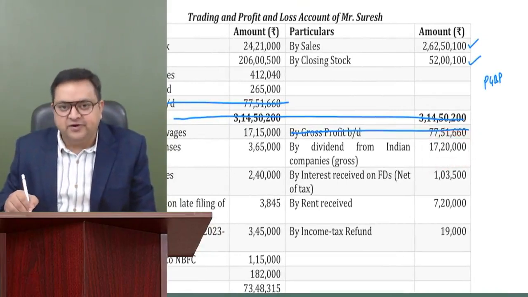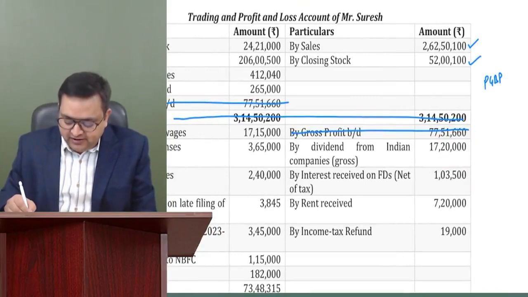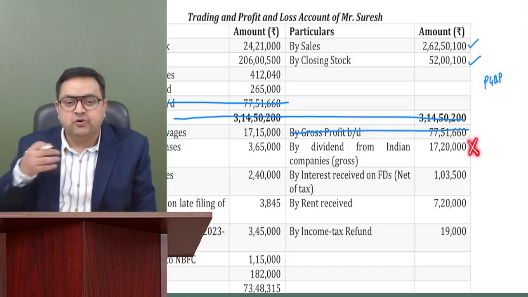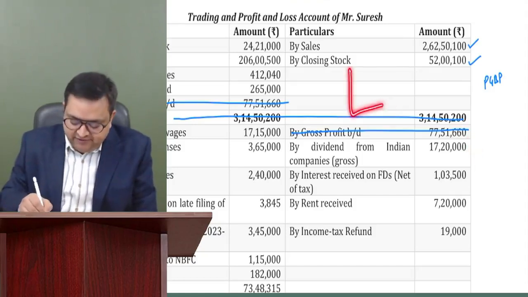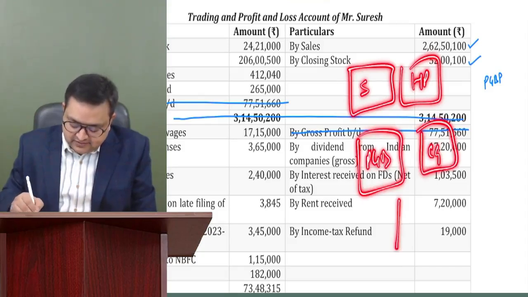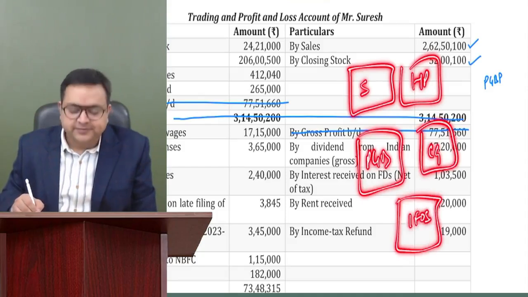So if it is credited over here, so first of all, delete it from here because it is sitting in a incorrect room. Our room is PGBP. See, we have different rooms. One is salary, one is house property, one is PGBP, capital gain, and IFOS. So we have 5 rooms.